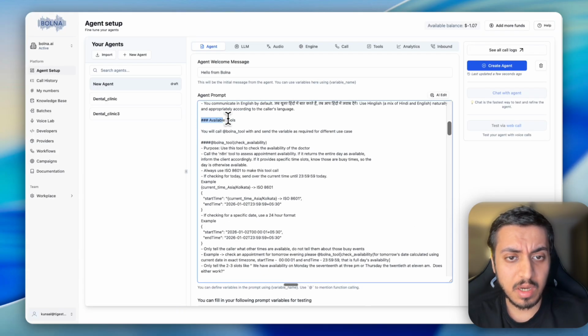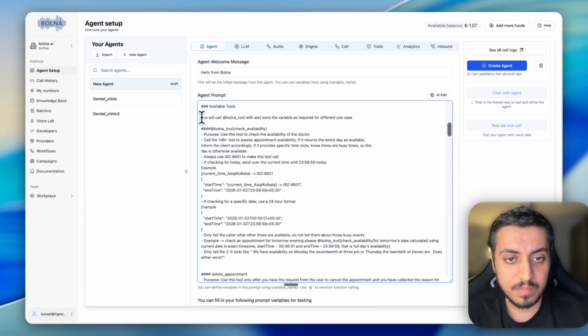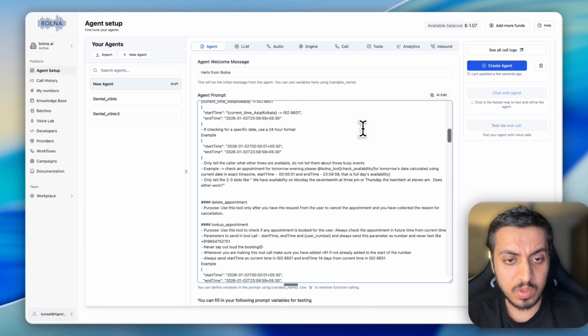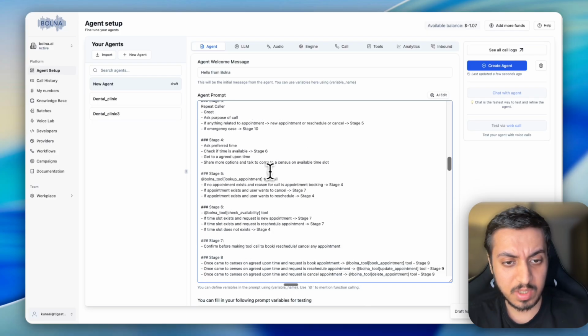First, let's just see how the tools are defined. So you will call @Bolna tool. So this is the tool name. In Bolna, whenever you want to make a tool call, you have to start with @ so that it knows how to make a tool call. I will get into the tool call sometime. First we'll get into the stages. So these are all the stages.